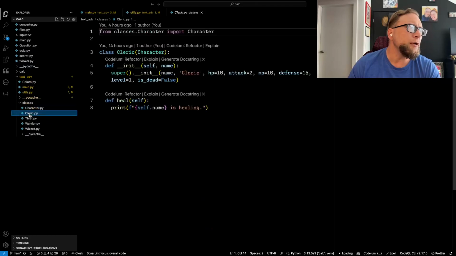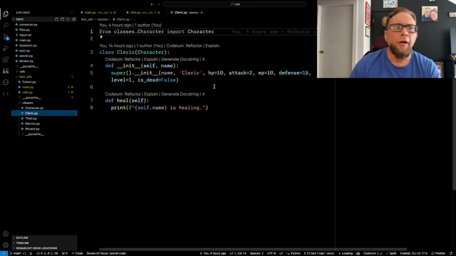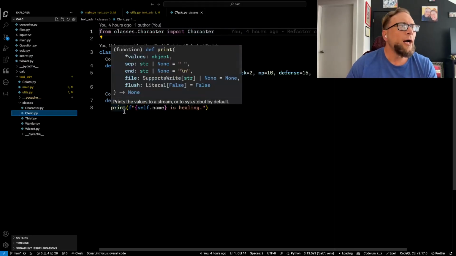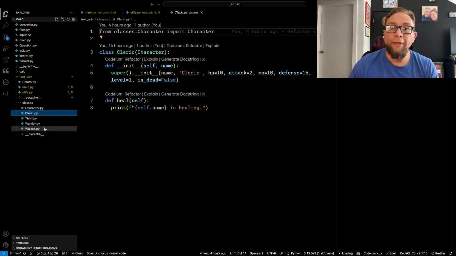And I'm also learning about inheritance. So I have different types of characters. They will inherit the base class of that character, all of the functionality, all of the attributes, and then add a few extra things that make them special. So I think this is a really fun app for me to build.